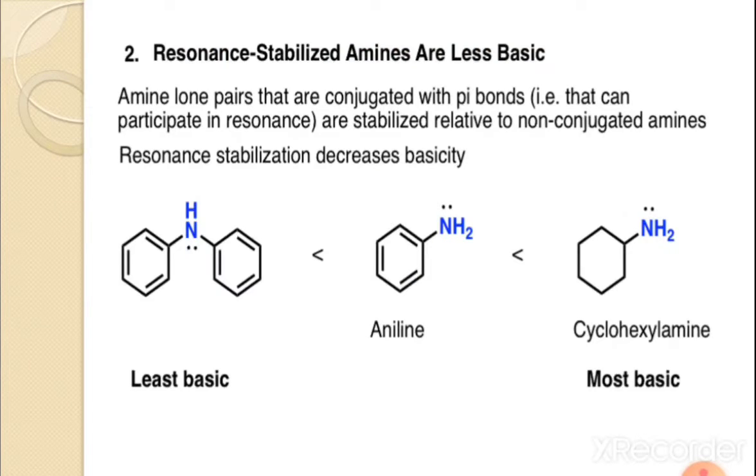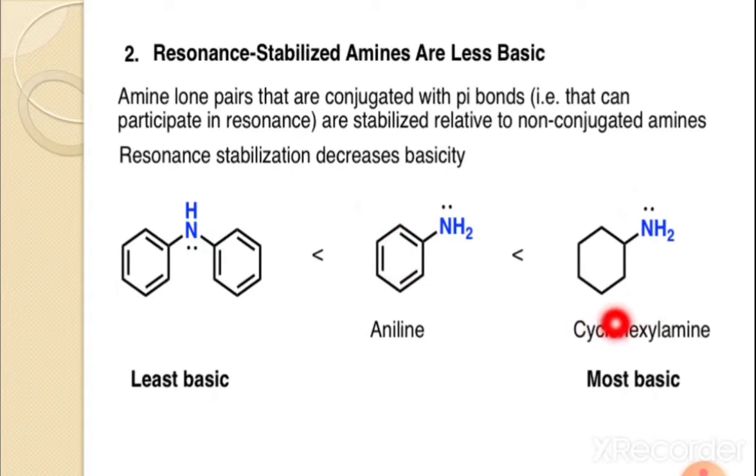Now the resonance stabilized amines are less basic. That means the amine containing a lone pair that is conjugated with pi bonds can participate in resonance and stabilize relative to the non-conjugated amines. Here the nitrogen carrying the lone pair is in conjugation. That means this is least basic and this is most basic, simply because this nitrogen carrying this lone pair is involved in a conjugation.